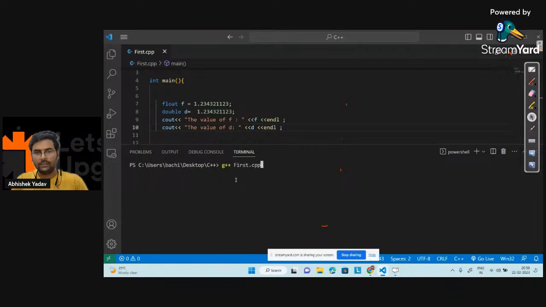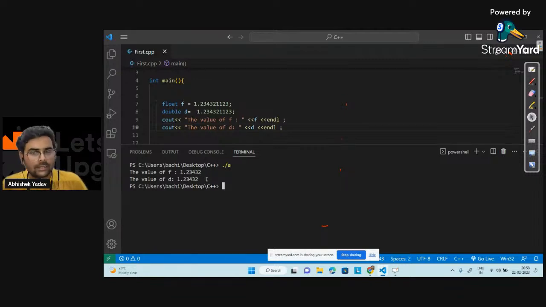Again I am getting this same output. Why, guys? Why are we getting the same output? You are saying double can store up to 15 decimal digits, and here you are storing fewer than 15 decimal digits. But why are you getting this output on the output screen? Anyone?